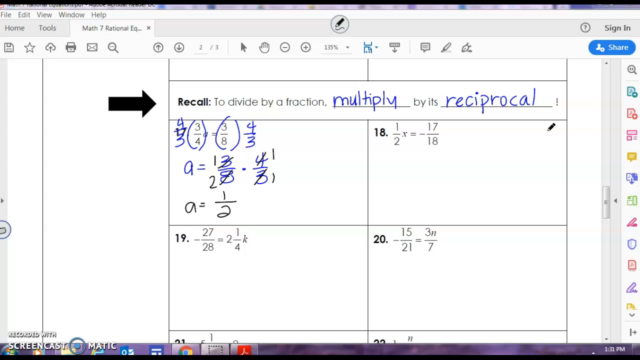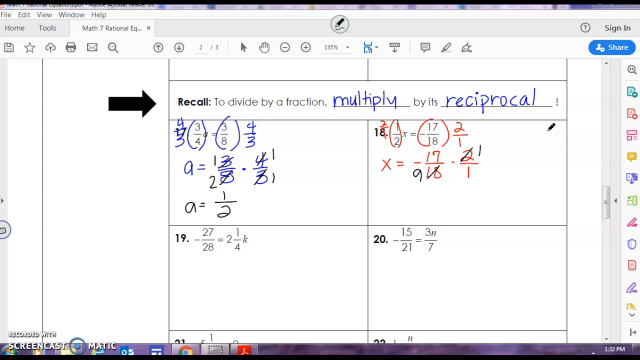Let's look at number 18. The opposite of multiplying by 1/2 is to divide by 1/2. Remember, to divide fractions, you multiply by the reciprocal. So the reciprocal would be 2/1. So now my problem reads x equals -17/18 times 2/1. I can cross simplify. 18 and 2 share a common factor of 2.